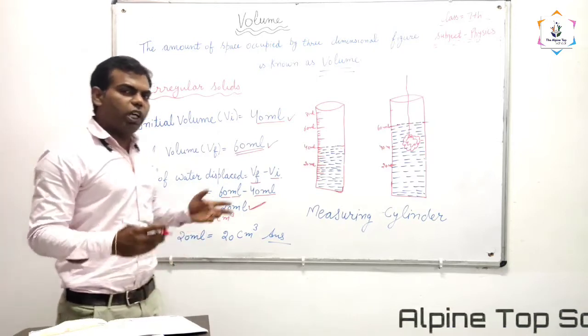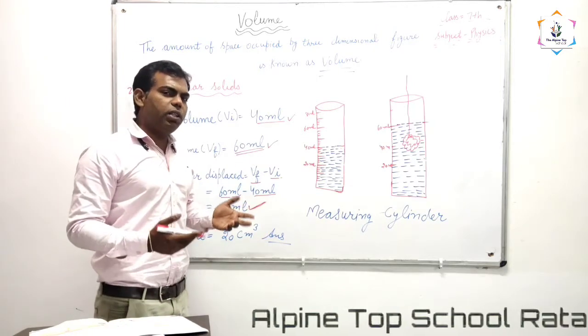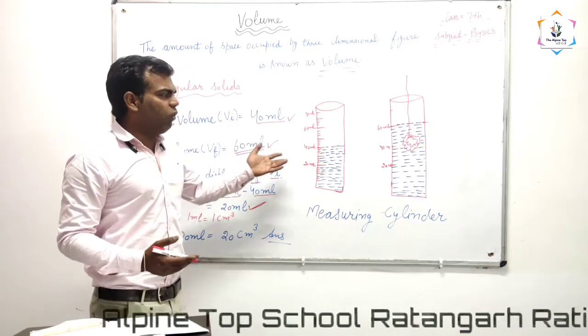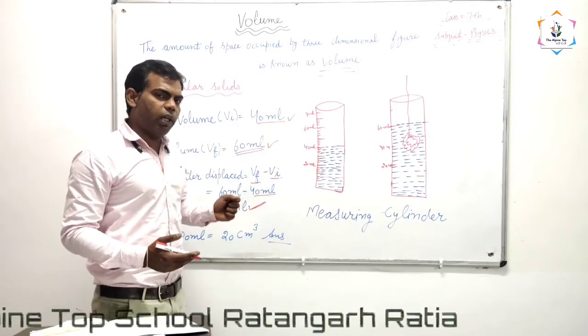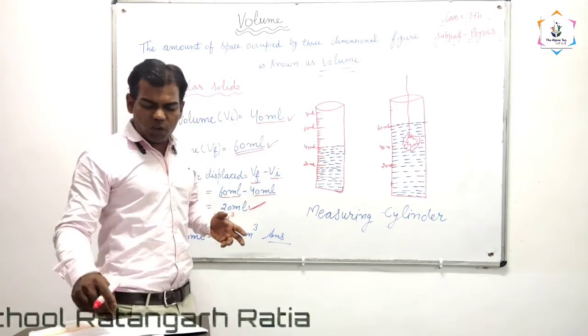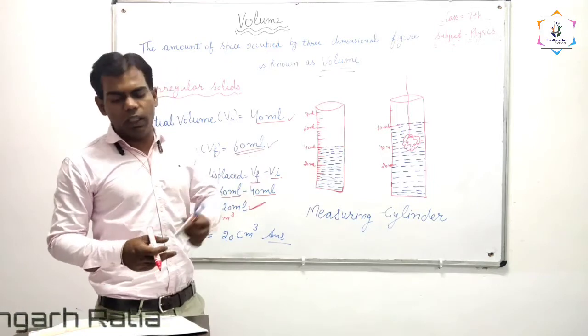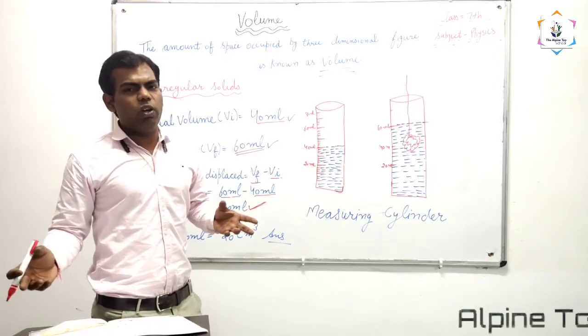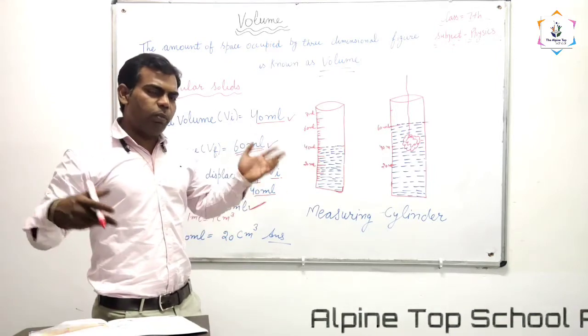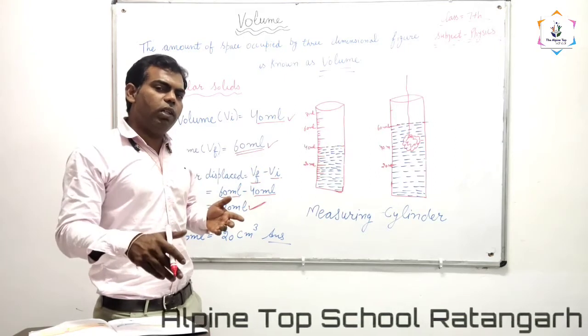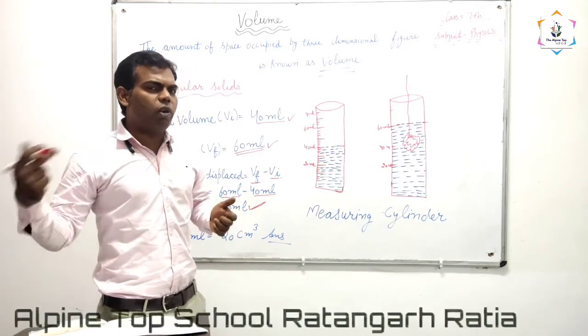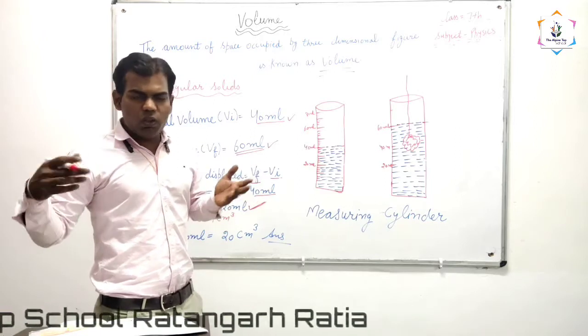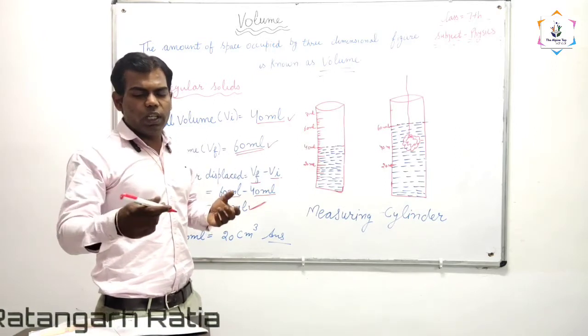It means what is the volume of the stone here? 20 ml. In a similar way, we can find out the volume of objects like a marker, a doll, so many objects. With the help of the water displacement method, we can find out the volume of so many irregular objects like stone, doll, duster, and so on.